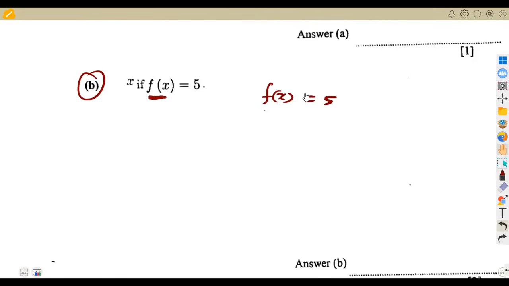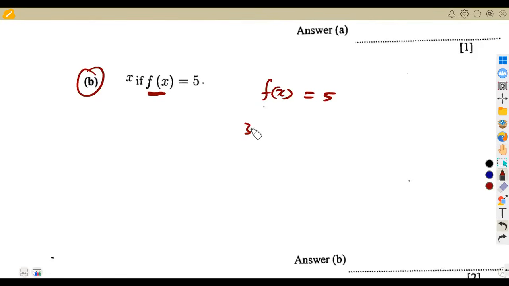So we are going to take our f of x, which is 3x minus 1. That's our f of x. We equate it to 5 like this. The moment we equate it to 5, we can solve this equation, because now we are talking of a linear equation. This is a linear equation that we see here. So you can solve for x.